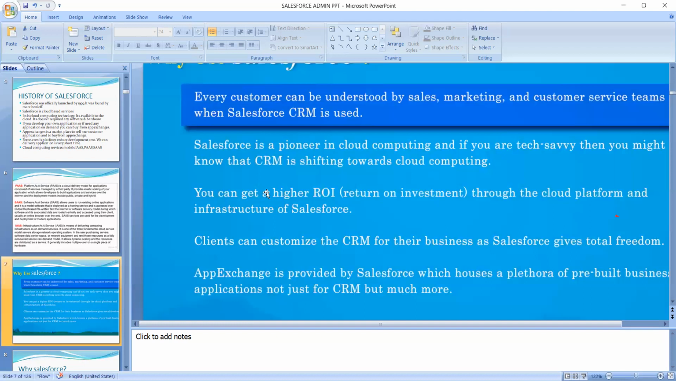AppExchange is provided by Salesforce, which houses a plethora of free business applications, not just for CRM but much more. Same as the Play Store, AppExchange is in Salesforce. In that also, multiple applications are shown in AppExchange.